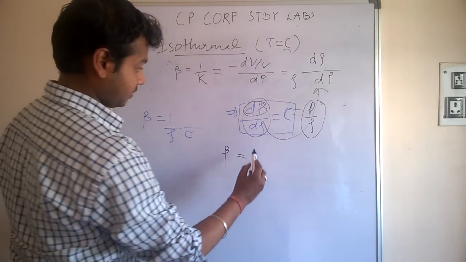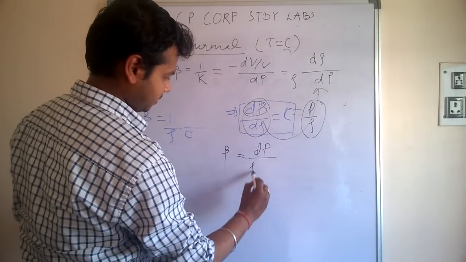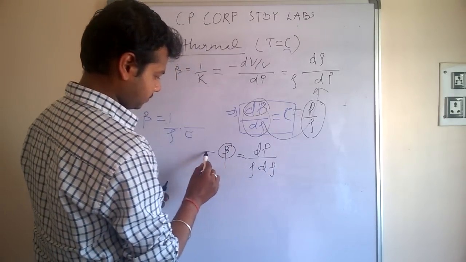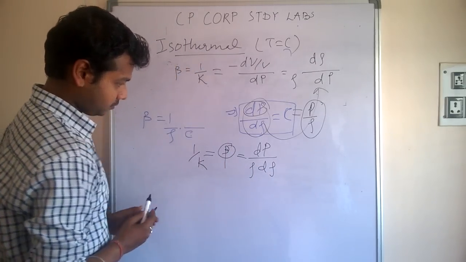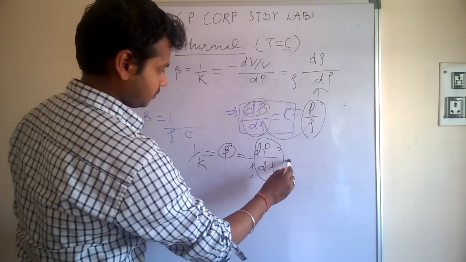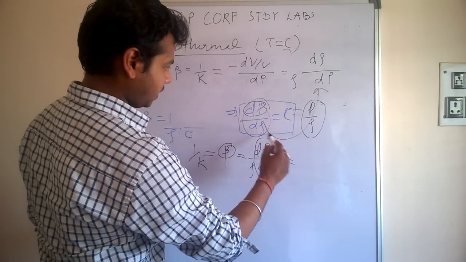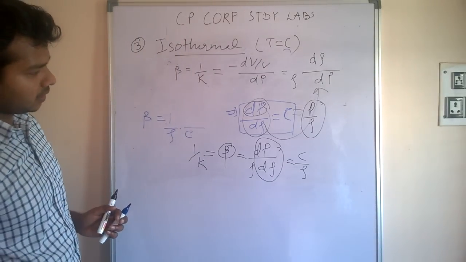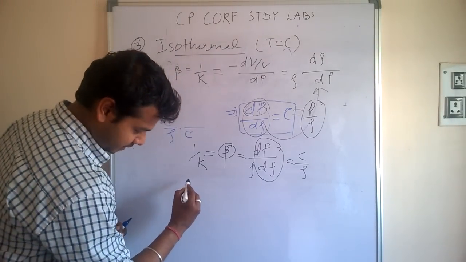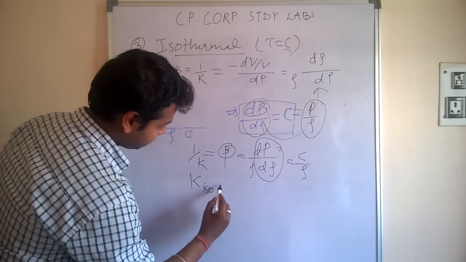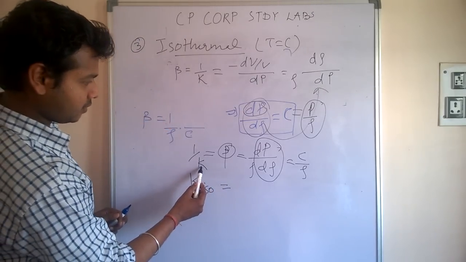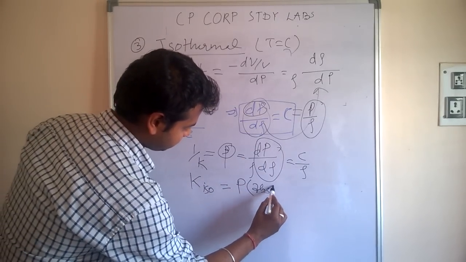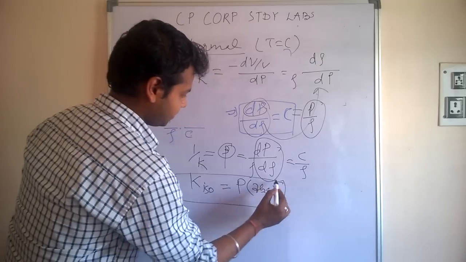So pressure and density ratio remains the same, hence beta is equal to 1 by rho times dP by d rho, which is that constant by rho, that is C, and C means absolute pressure. This is the final result.